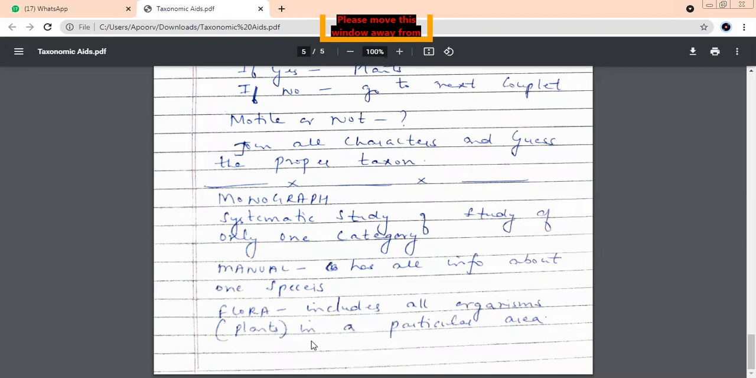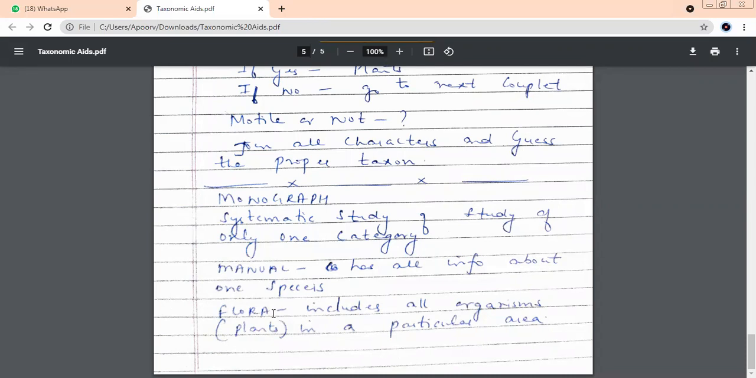Some places you will also find flora. Flora gives you all information about the plants in a particular area. Supposing you collect and prepare a file of information of all the plants in your particular society area, what will it be called? Flora.